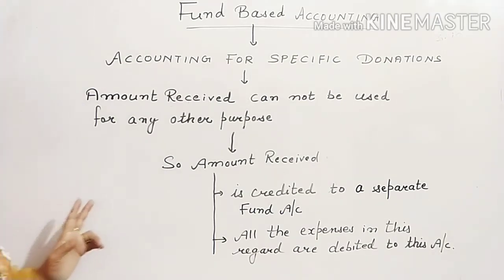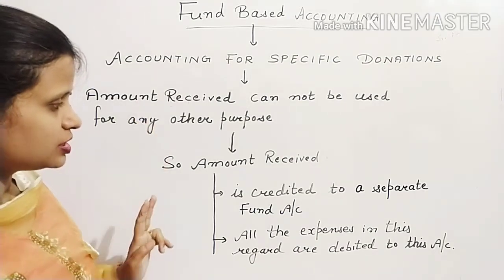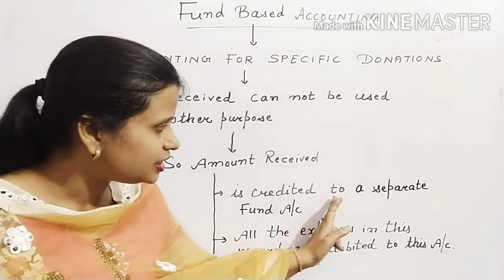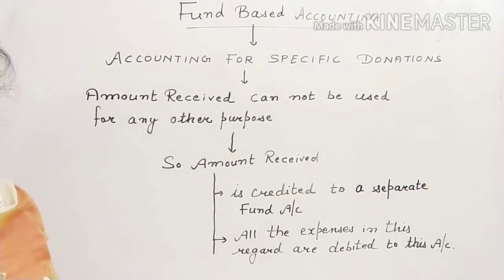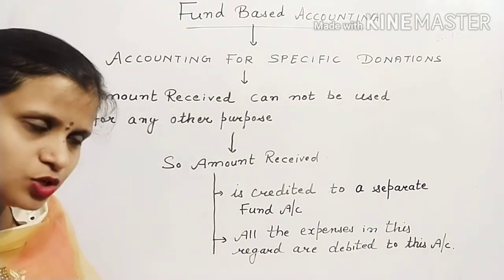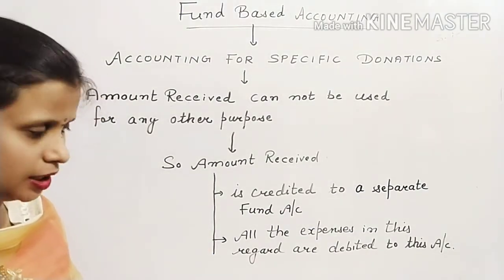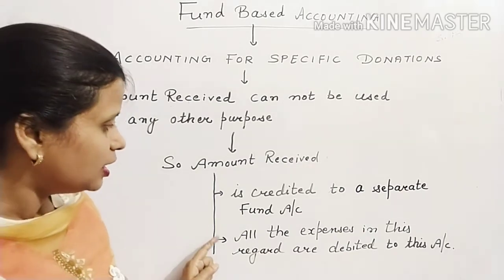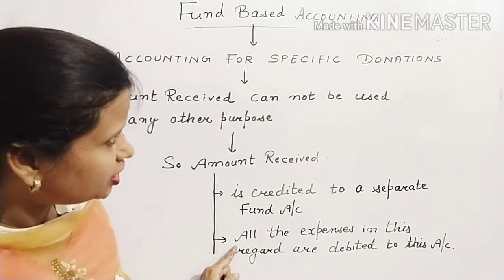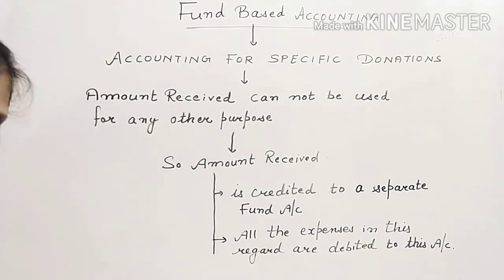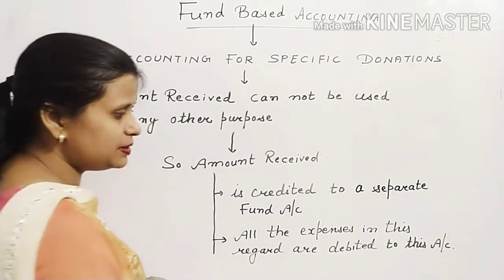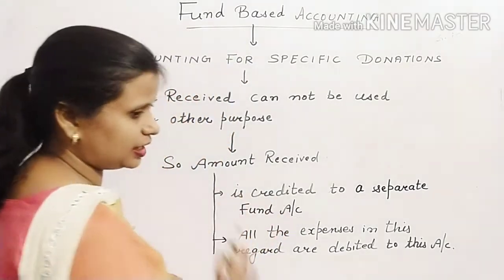Any such amount will be credited to a separate fund account, which will be kept separate so that it can be used only for that particular item. And all the expenses related to these specific donations will not be debited to the income and expenditure account, they will be debited to this fund account.